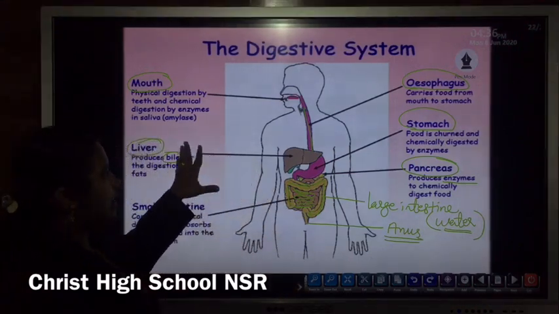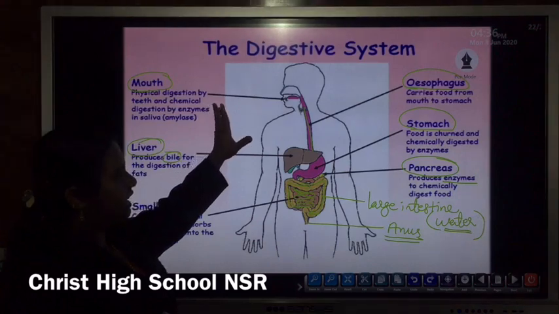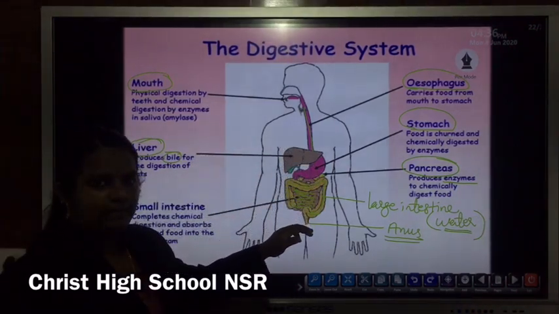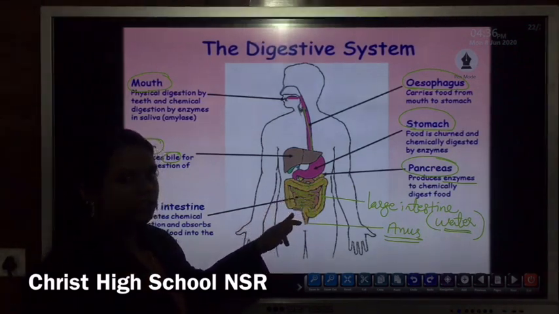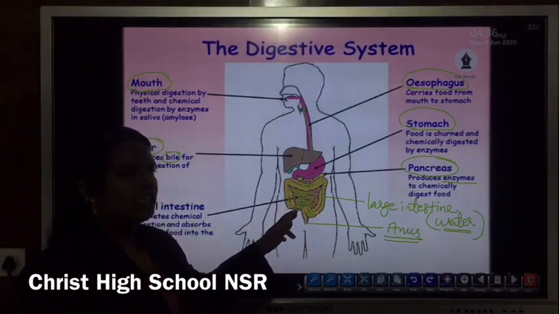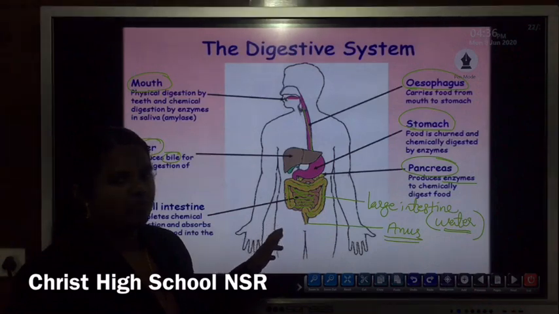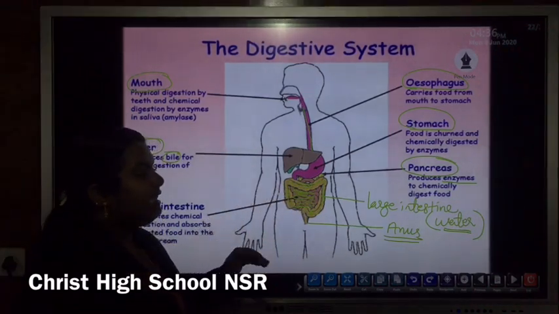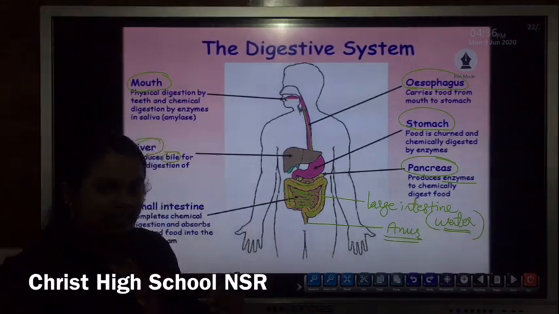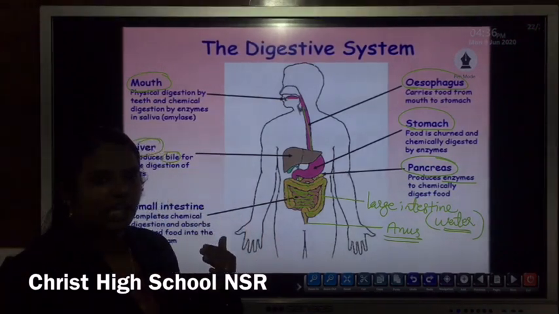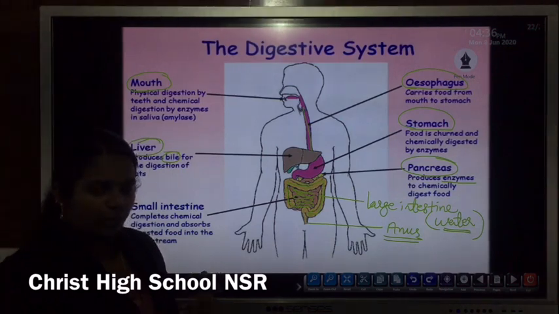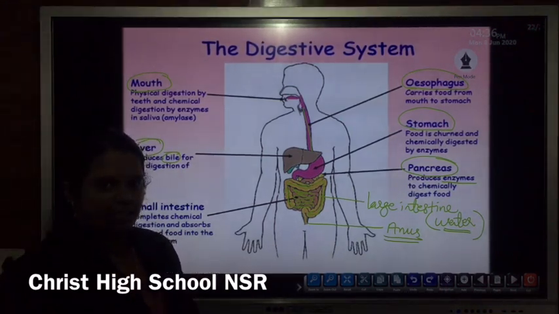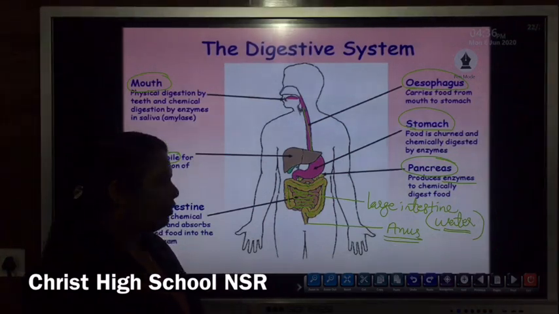So 5 stages: ingestion, that is through the mouth. After the ingestion, digestion. With the help of digestive enzymes, digestion will take place. Then absorption: after the digestion process, these simpler as well as soluble substances are absorbed from the small intestine. Then assimilation, or the utilization of the absorbed nutrients by our body cells. Then the last stage, or the 5th stage, that is egestion or excretion, mainly takes place through the anus.